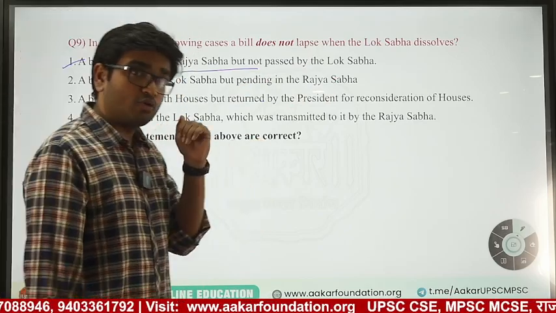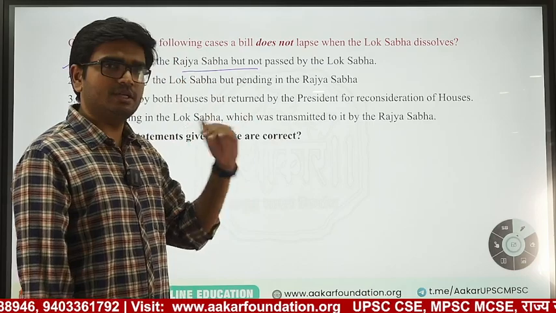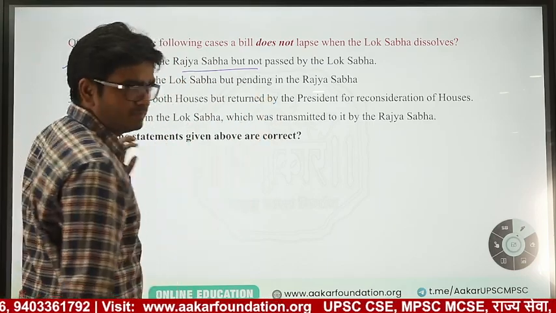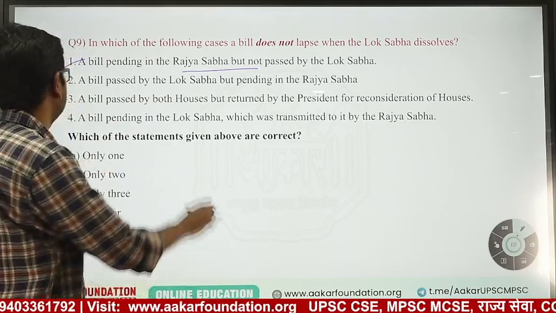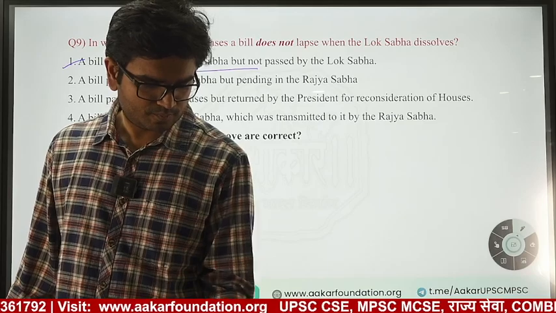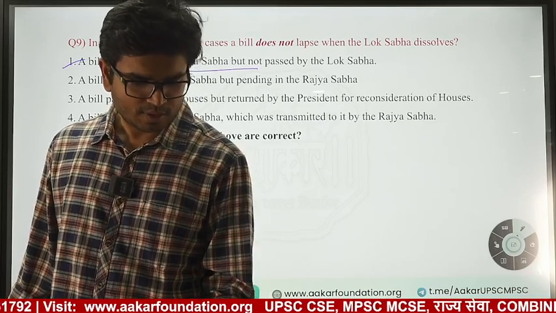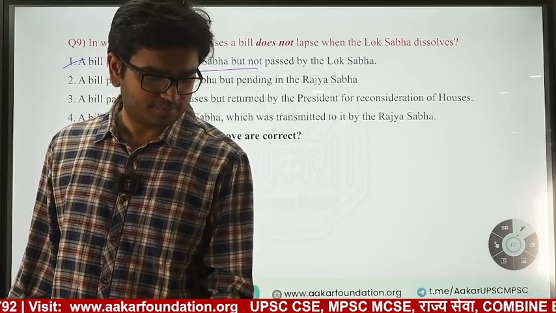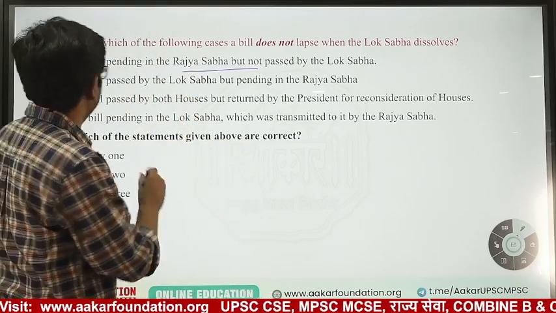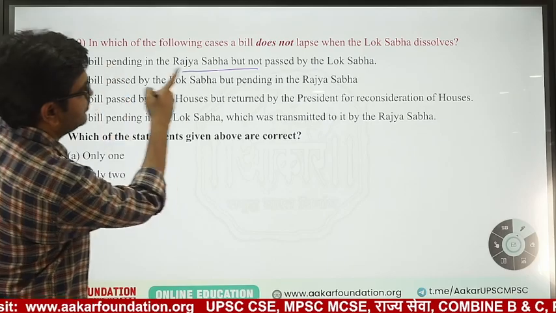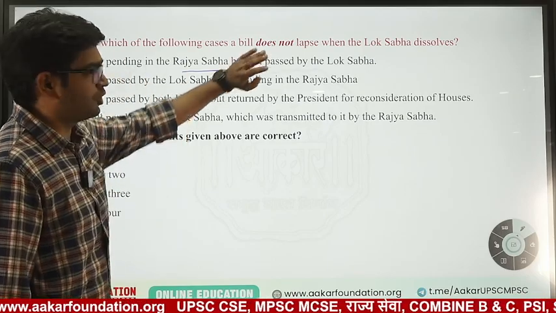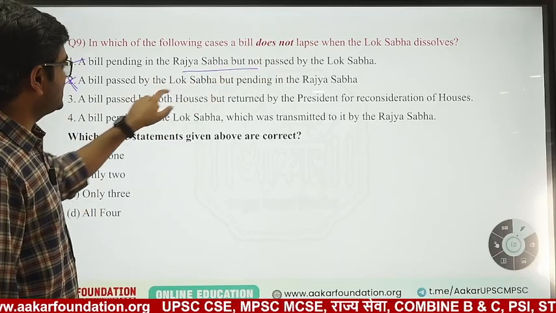When a bill is crossing Lok Sabha, then the condition arises whether bill will be lapsing or not. A bill passed by Lok Sabha but pending in the Rajya Sabha, this will also get lapsed. This bill, because it has crossed Lok Sabha, it will get lapse. We are asking does not lapse. So this is incorrect. Okay. Pending in Rajya Sabha, not passed by Lok Sabha, this will not lapse. Passed by Lok Sabha, it will lapse.